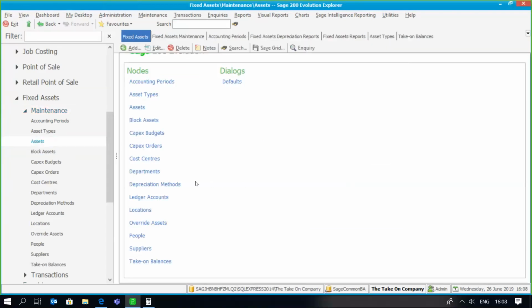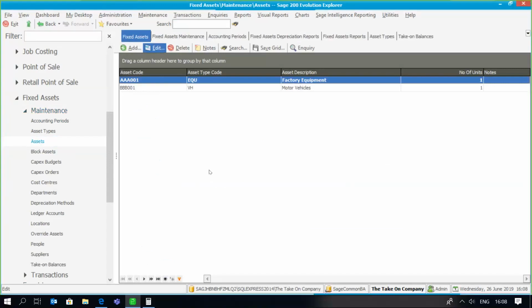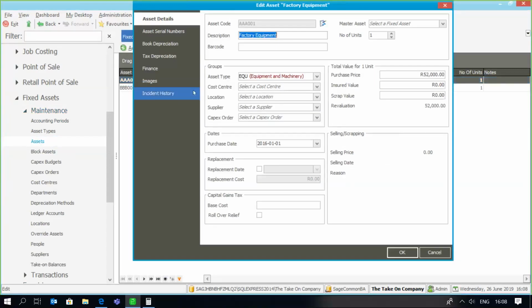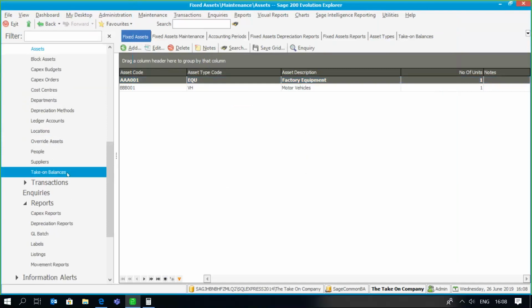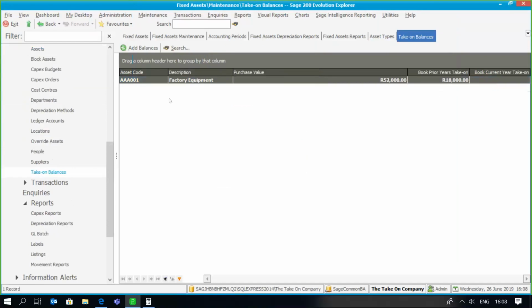Moving on to our assets. If you open up an asset, the very important area here is under your book depreciation and tax depreciation, that the start date for depreciation is correct. This is important as it means that from this particular period, depreciation is going to be calculated on that asset. And on our take-on balances, remember, only assets that were purchased or begin depreciating prior to the first processing period will be available.